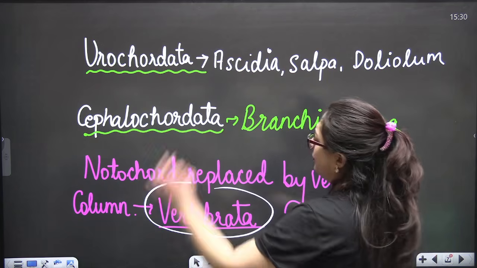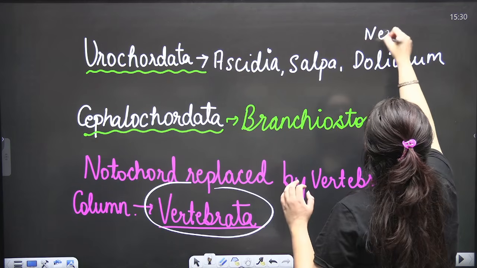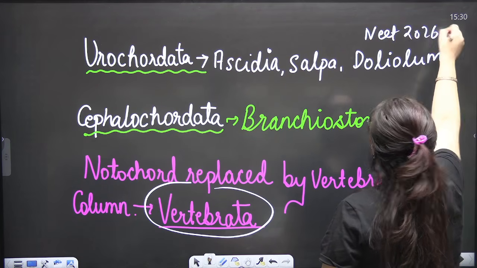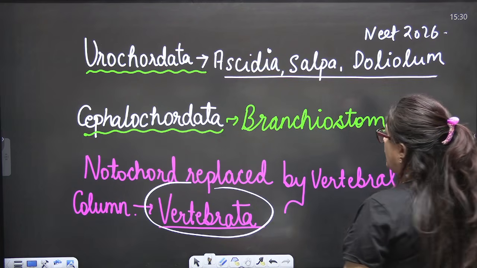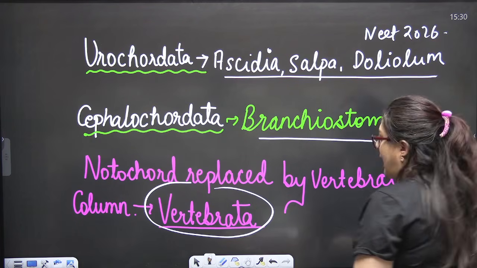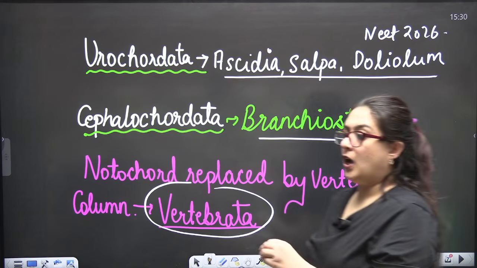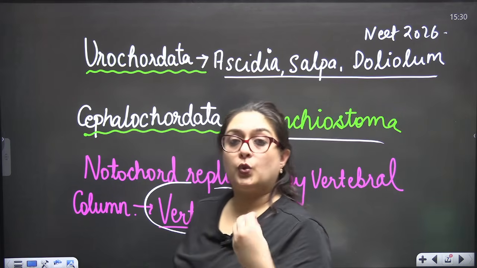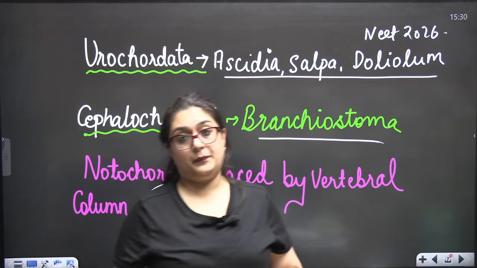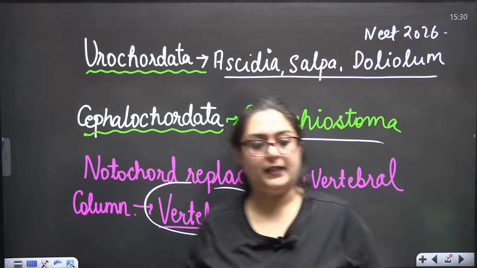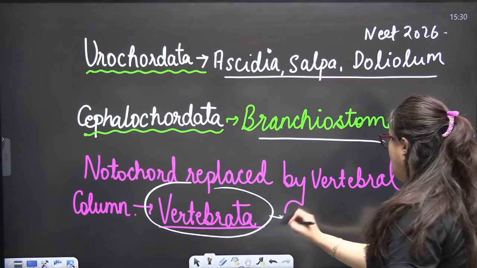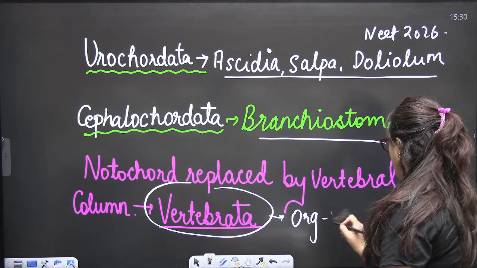Urochordata examples are very important for NEET 2026: Ascidia, Salpa, Doliolum. Cephalochordata: Branchiostoma. Okay, so those chordates in which the notochord got replaced by the vertebral column are called vertebrates, and the group is called vertebrata. The organisms are vertebrates.